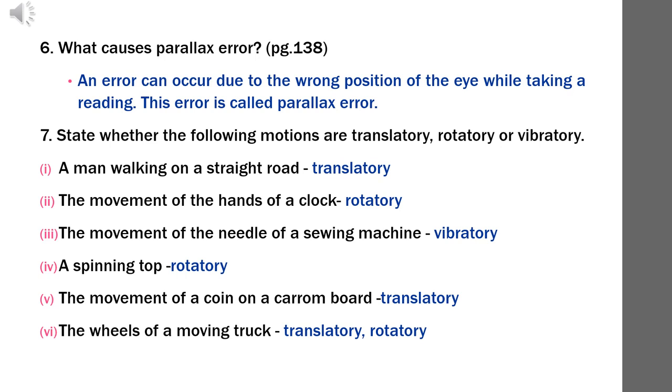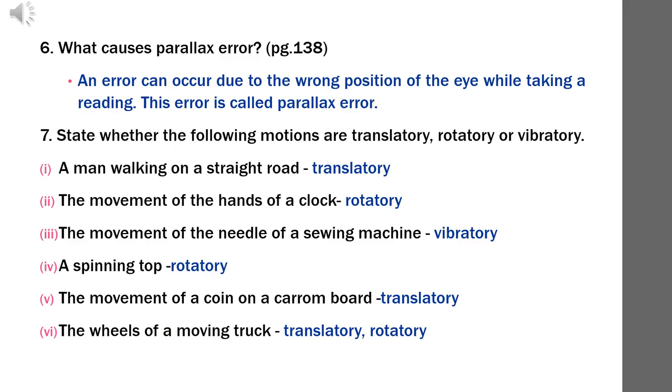Number 2, the movement of the hands of a clock. Rotatory. Number 3, the movement of the needle of a sewing machine. The sewing machine needle moves to and fro, so it is vibratory motion. Number 4, a spinning top. Answer: rotatory. Number 5, the movement of a coin on a carom board. The coin on a carom board moves in a straight line or curved line. So the answer is translatory.